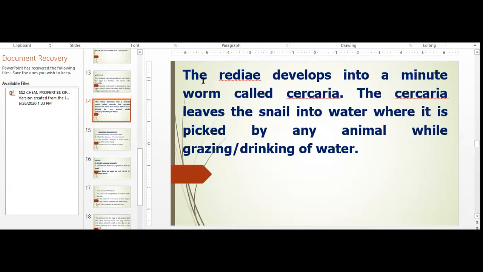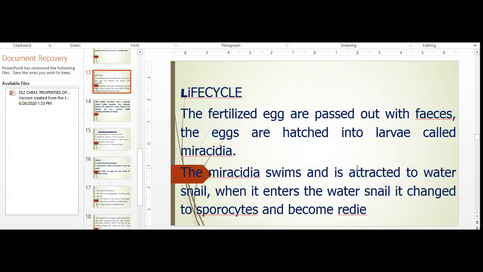Ma'am, if you go back to the slide, you see attracted to something, but you say attached. Yes, it is attracted to the water snail. That's the water snail picks it.